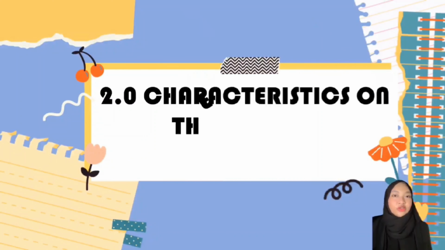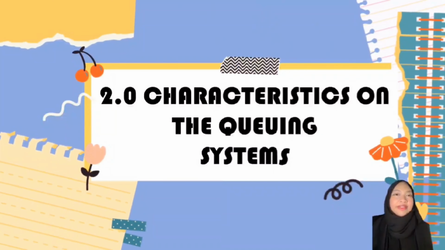Assalamualaikum warahmatullahi wabarakatuh. My name is Aina Shakina binti Rahim. My matrix number is 2020893112. So now we are moving to the characteristics of the queuing system.